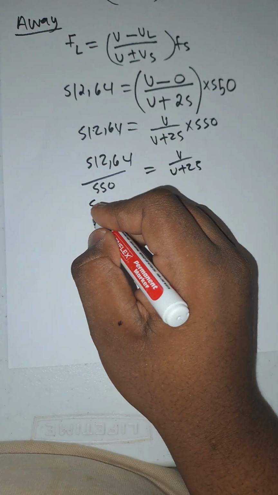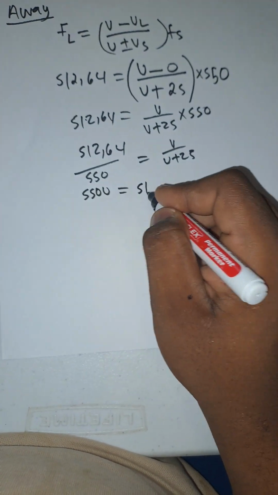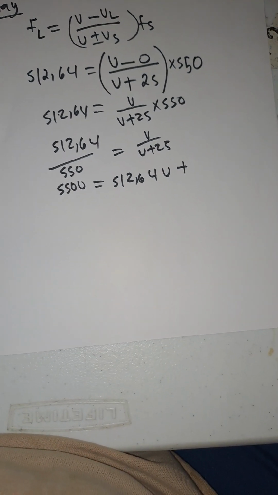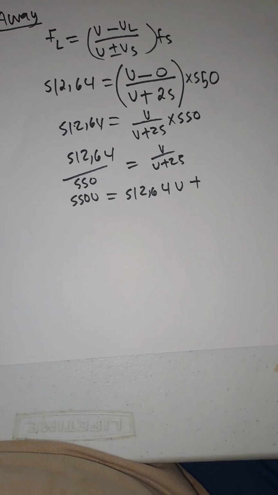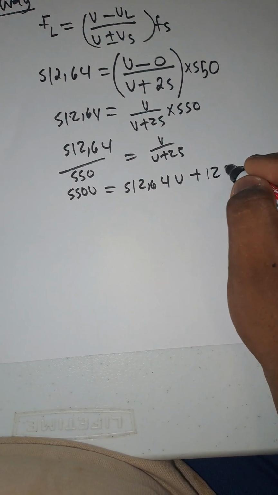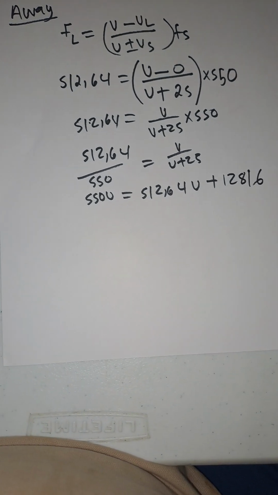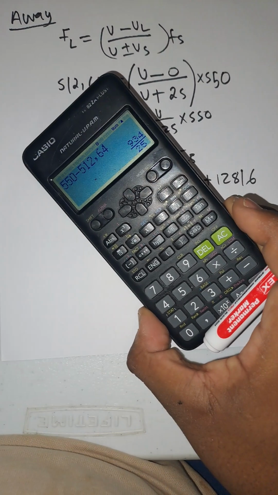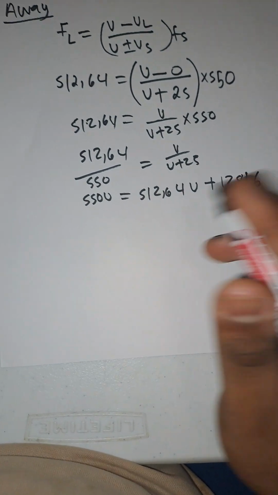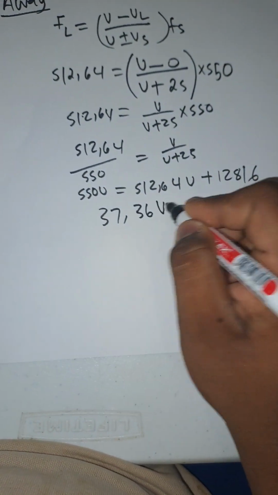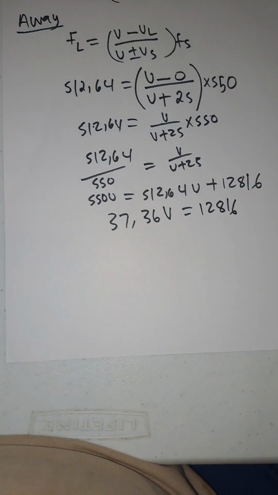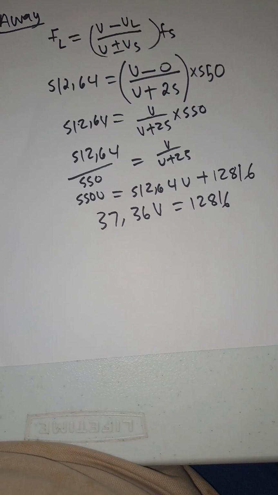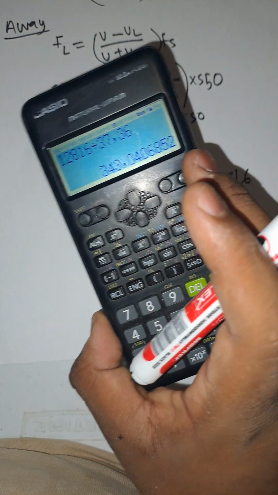Cross multiply: 550 V equals 512,64 V plus 512,64 times 25, which is 12816. Then we subtract 550 minus 512,64, using my calculator, which gives 37,36. So 37,36 V equals 12816. Then 12816 divided by 37,36 gives 343,04 meters per second.